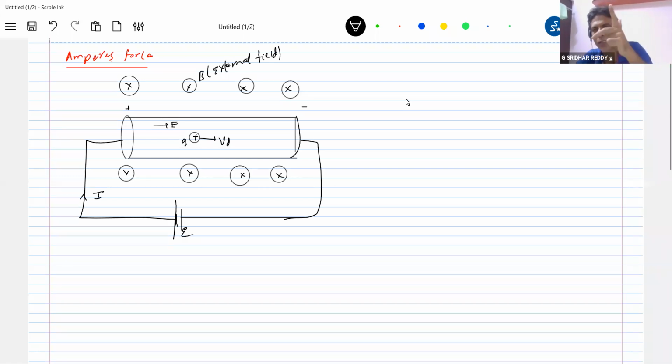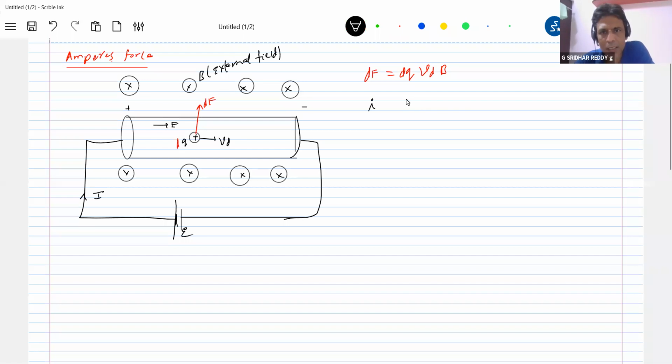So apply Fleming's left-hand rule. This will be B bar into the plane, with velocity as shown. So the force acting on this elemental charge, let it be dF. What is the formula for this? As we know, dF is equal to Q into v cross B, where the charge, let it be dQ, and a current I is flowing. So what is the current I?